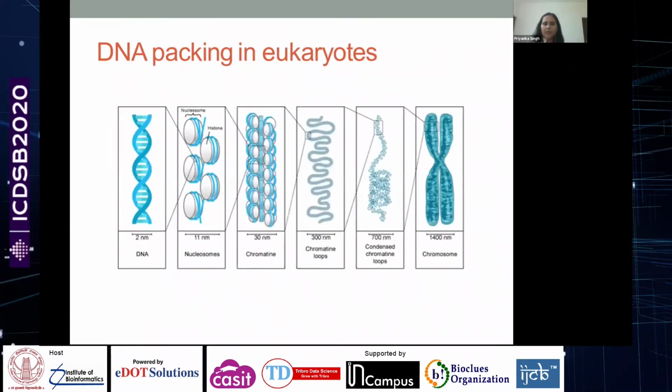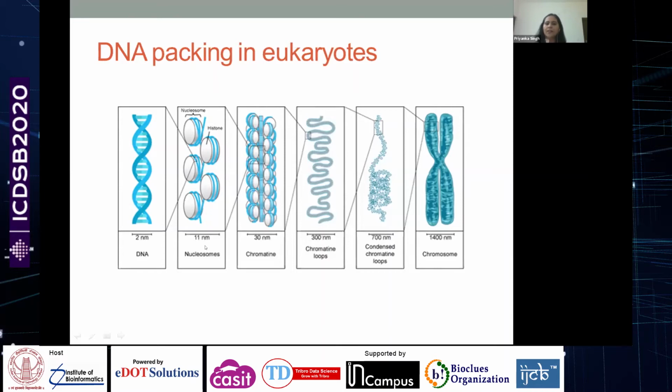Now the DNA in eukaryotes is condensed to actually fit into the nucleus. As I mentioned, the double helix diameter is around 2 nanometers. It packs around proteins called histones and forms a bead-on-a-string-like structure, which is called the nucleosome, around 11 nanometers in diameter.